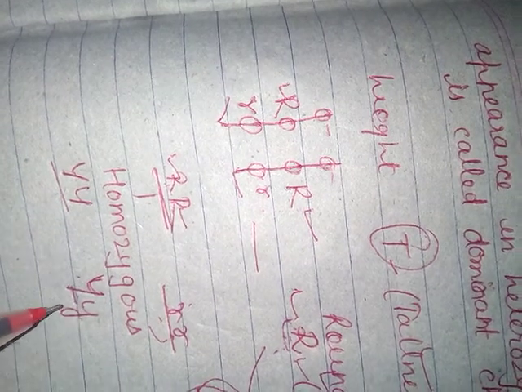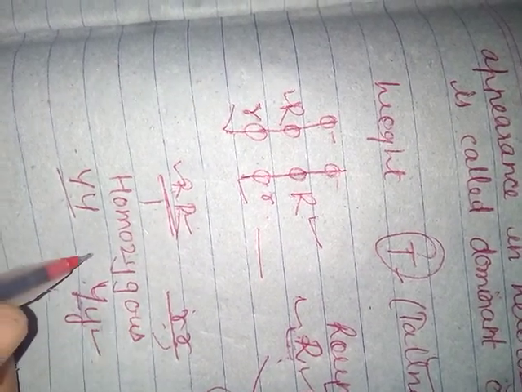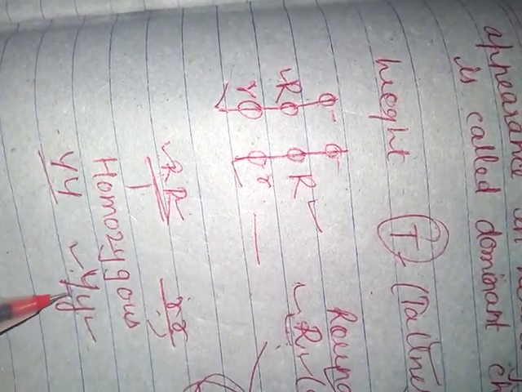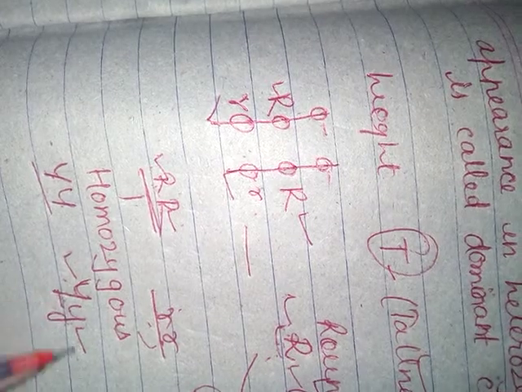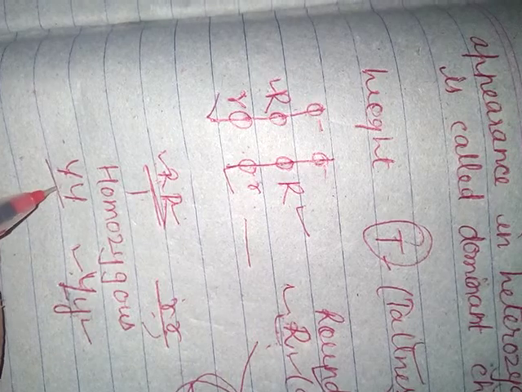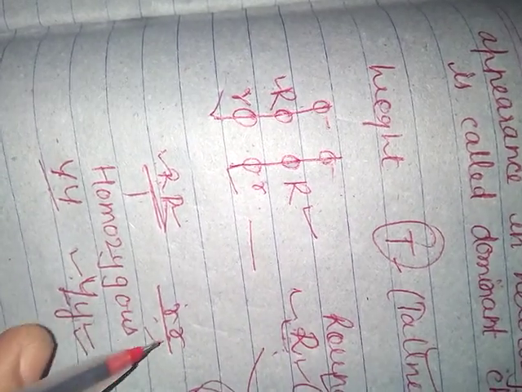If one is of yellow color and the other is of green color, this is the heterozygous condition. So the homologous alleles must be coming from two different parents, but they are responsible for the similar or contrasting form of one character. What is the character here? Color of the seed. What is the character here? Shape of the seed. This is the homozygous condition. This is the heterozygous condition. This is also the homozygous condition.